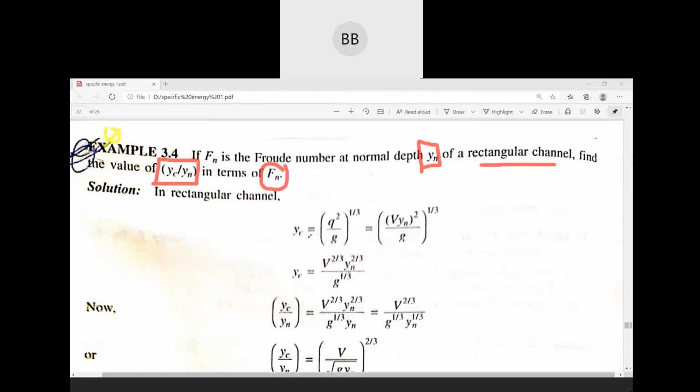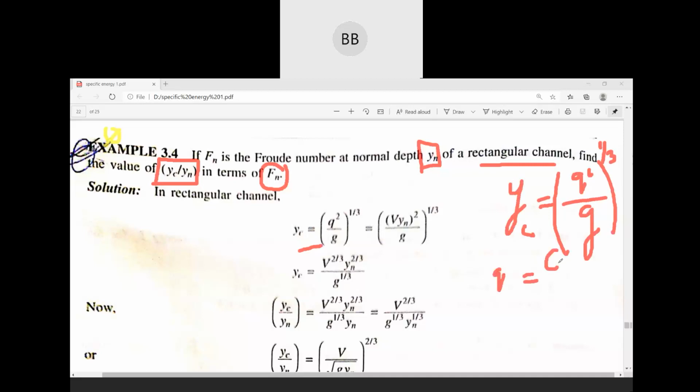So definitely first we are going to use the critical depth equation for a rectangular channel, that is (q squared divided by g) to the power 1 by 3. Small q we all know is discharge divided by width of the channel.